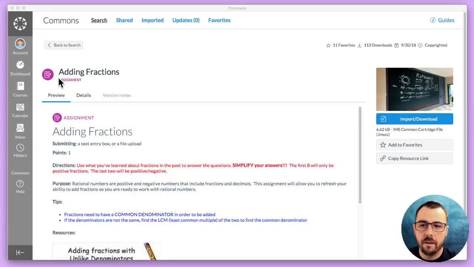There are two different methods that you can use to import an item from Course Commons into your course. We're going to look at both of them in this lesson. So here I have a course item that I'd like to bring into my own course.